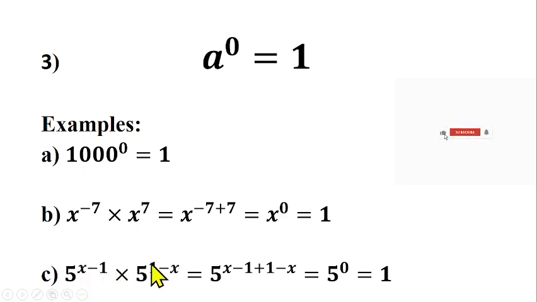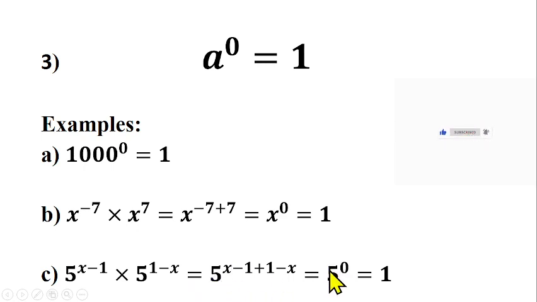So you can pick one of the base, which is 5, and add the powers together. You have x minus 1 plus 1 minus x. If you collect like terms, x minus x gives us 0, minus 1 plus 1 also gives us 0. So you are left with 5 raised to the power 0.